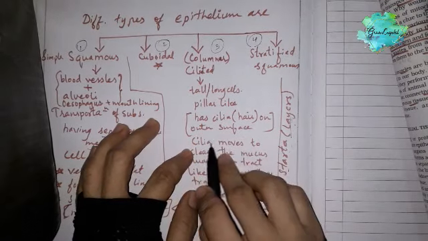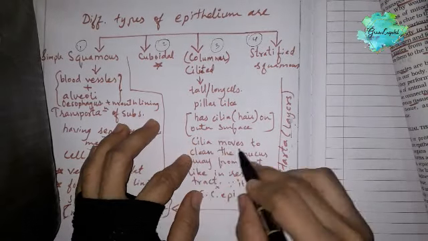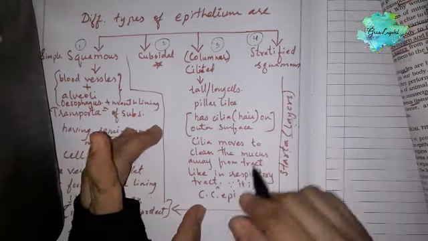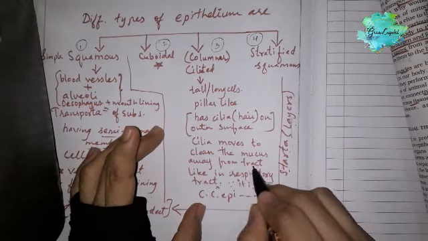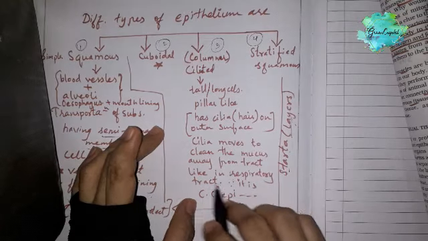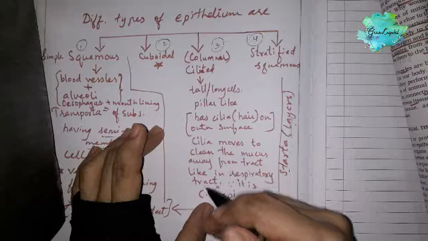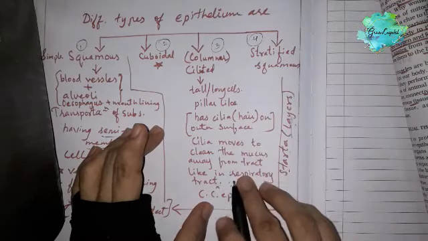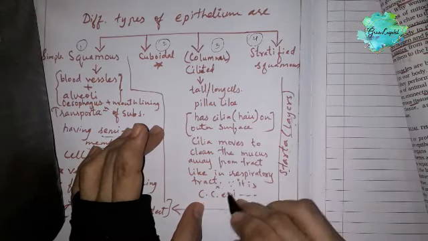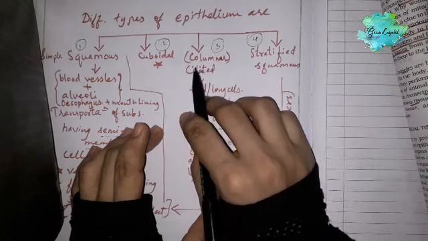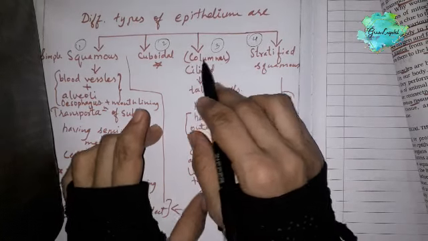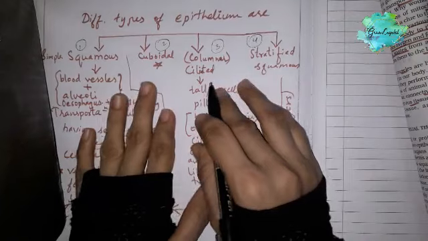Cilia move the mucus away from the tract, as these cells are mostly found in the respiratory tract. So these cilia help the mucus go away from the respiratory tract. Therefore it is also called columnar ciliated epithelium.